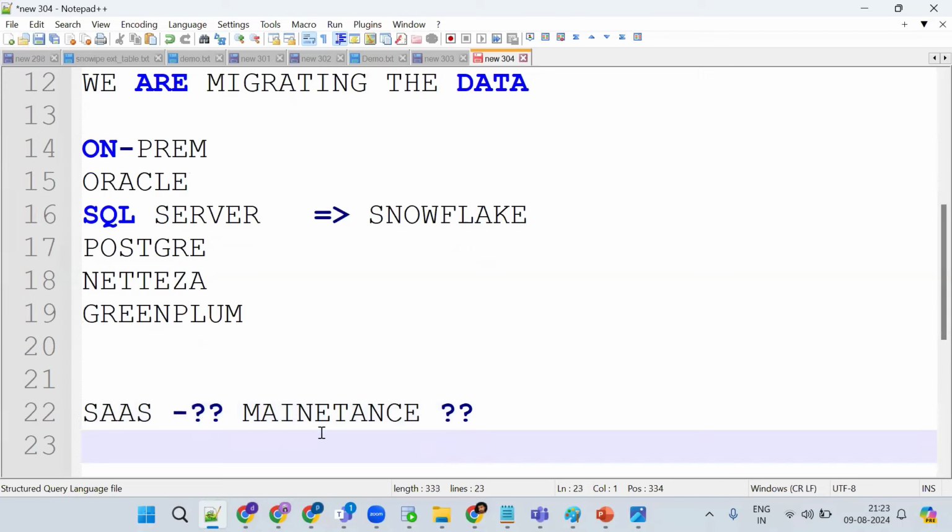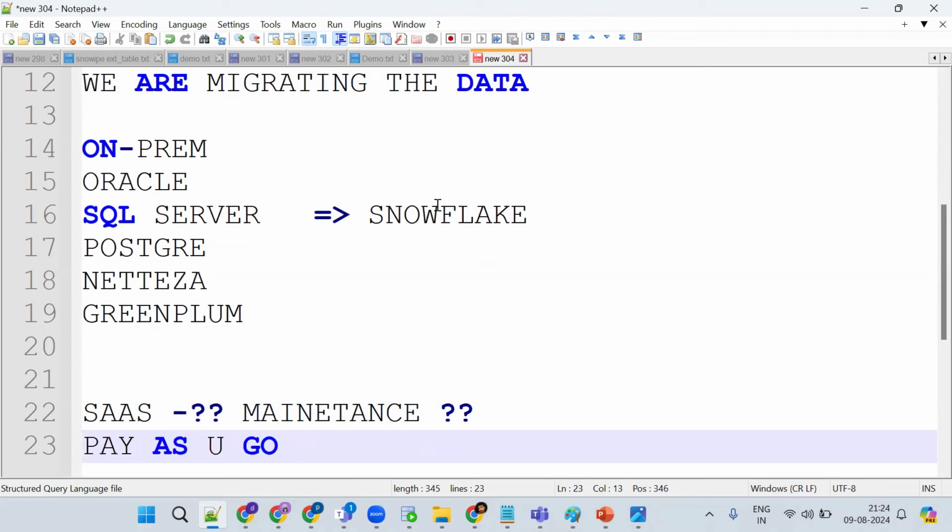So the question is, why are we migrating data? My application is working fine, but what happened? The client is asking to move our data to Snowflake. Okay, then what do you think? Pay as you go model. That is fine. So how much you use, you pay that much only. That is fine. Any other thing?